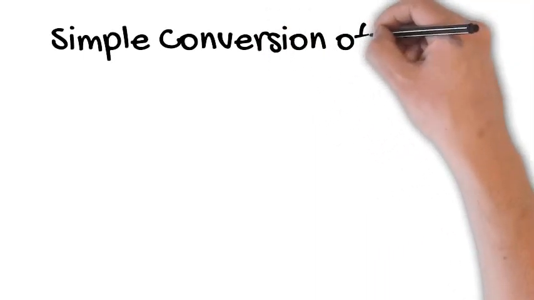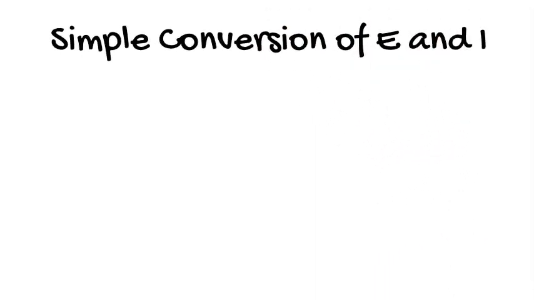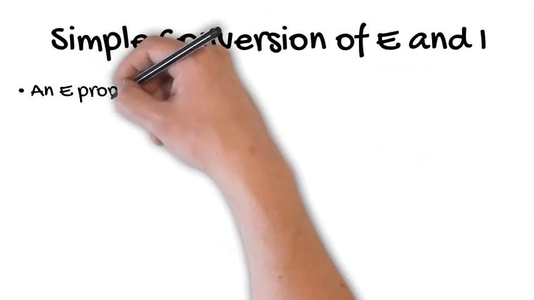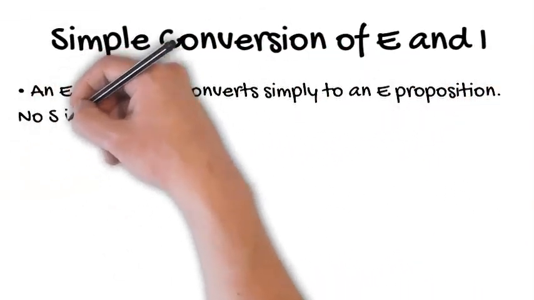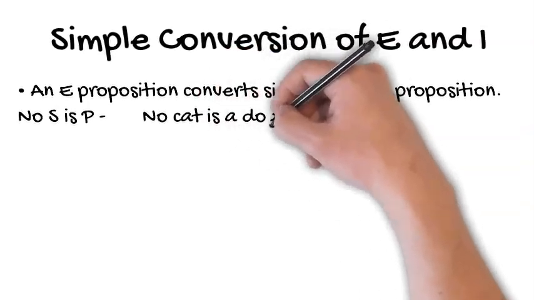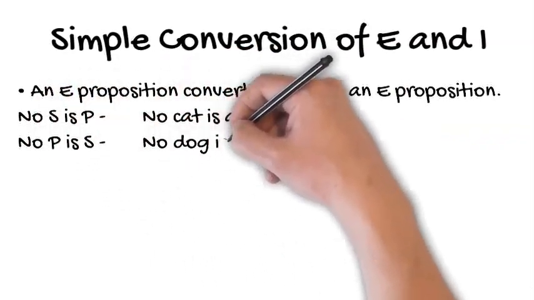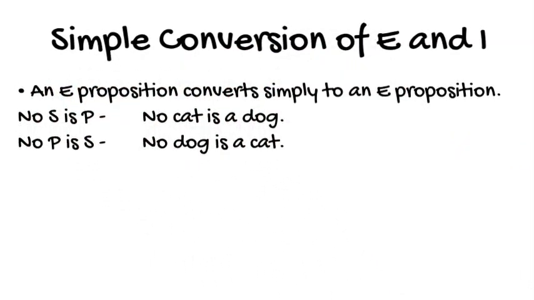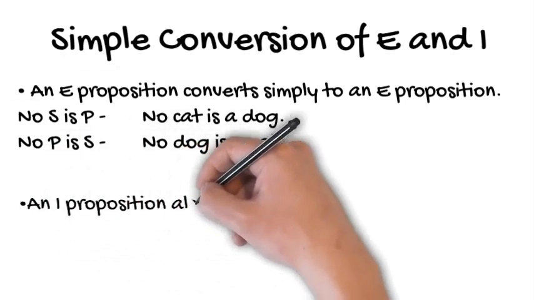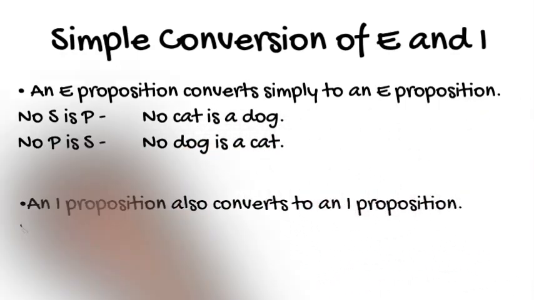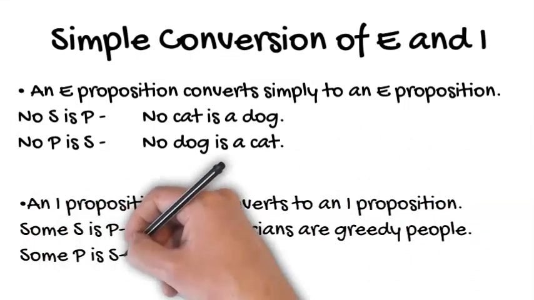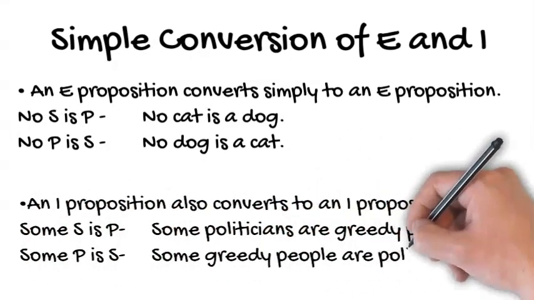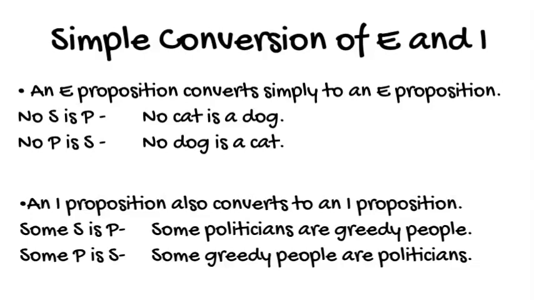The simple conversion of E and I propositions. An E proposition converts simply to an E proposition. For example, no cat is a dog. Our converse would be no dog is a cat. An I proposition converts to an I proposition. So we have, some politicians are greedy people, and our converse would be some greedy people are politicians.